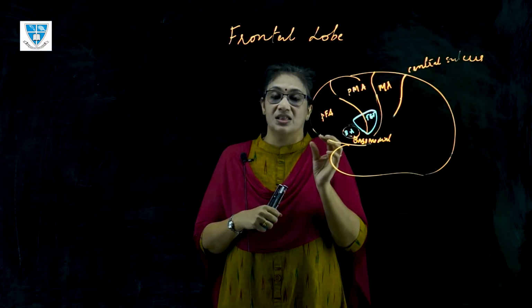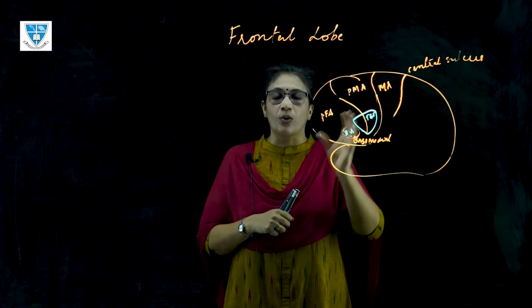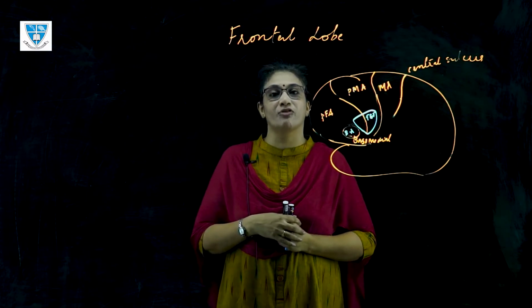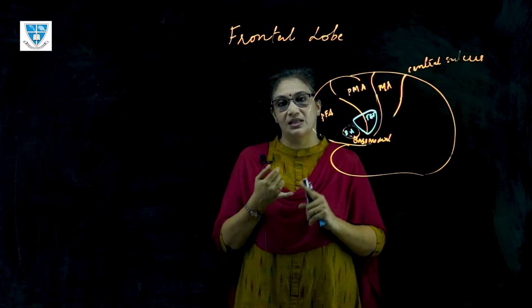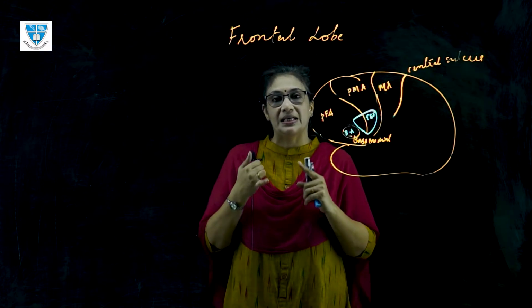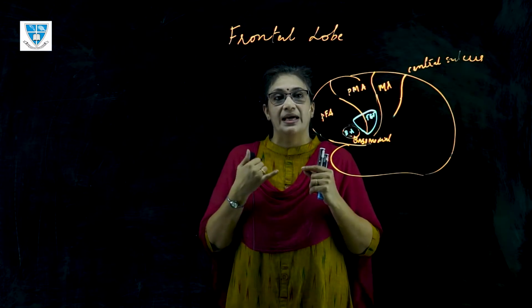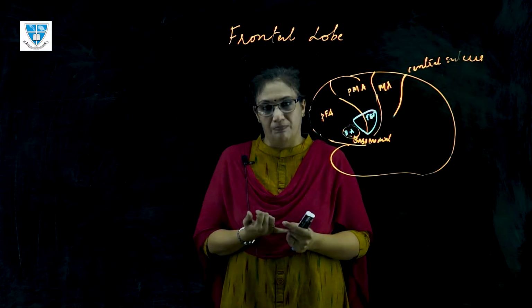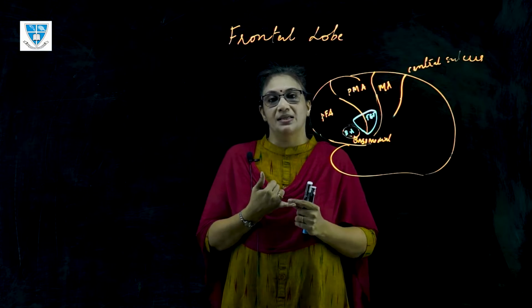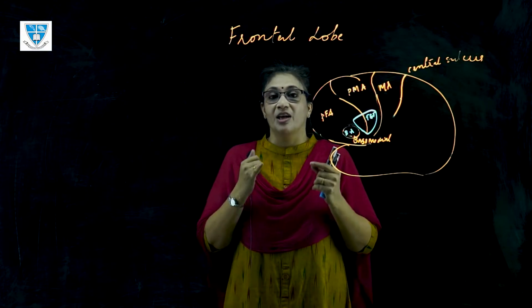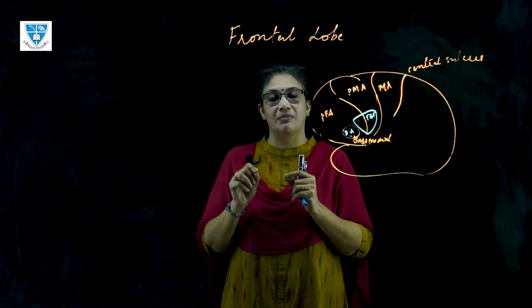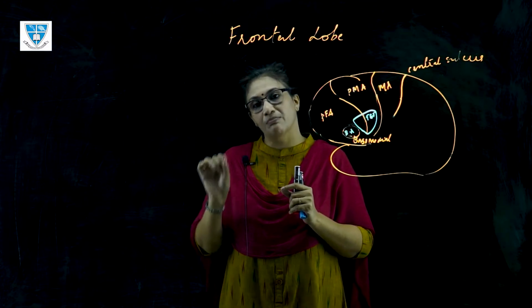there are certain functions which are seen only when the frontal lobe is damaged, certain disorders associated with the frontal lobe. The first one of it is confabulation. It is a term given for erroneous production of material by the person with frontal lobe damage upon being questioned. If you want to put an apt word for confabulation in Malayalam, you can say pongacham parayuka.